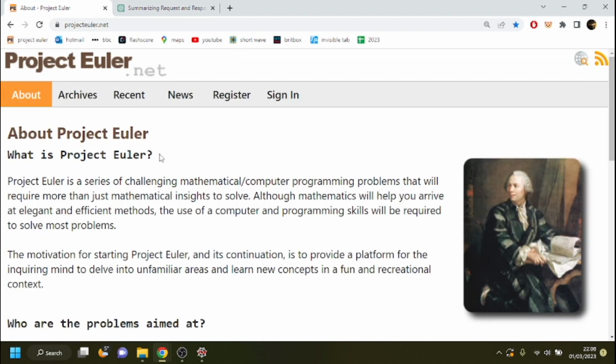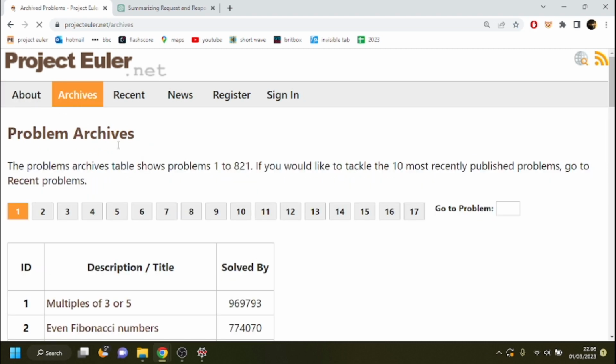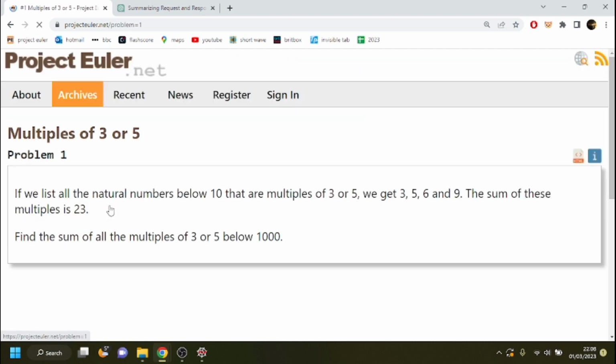Okay, let's go to archives. Problem number 1, we'll start there. Very famous problem. I am going to give away the answer here, but you know, it's been solved like a million times, so it really doesn't matter now. Here's the problem. If we list all the natural numbers below 10 that are multiples of 3 or 5, we get 3, 5, 6 and 9. The sum of these multiples is 23. Find the sum of all the multiples of 3 or 5 below 1000.